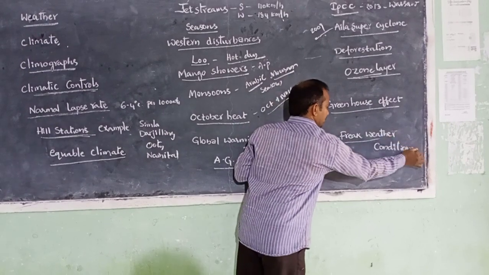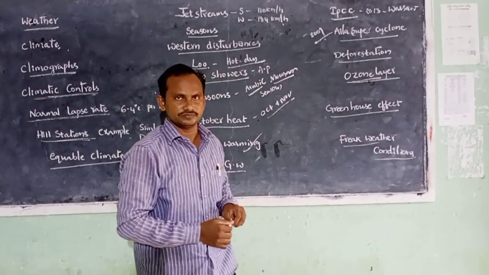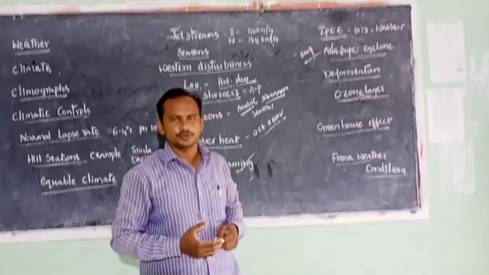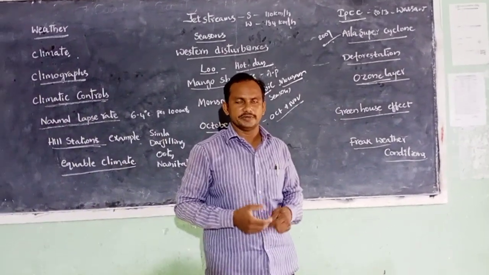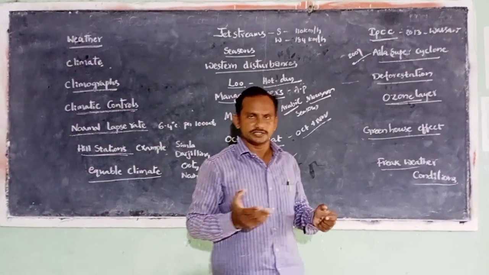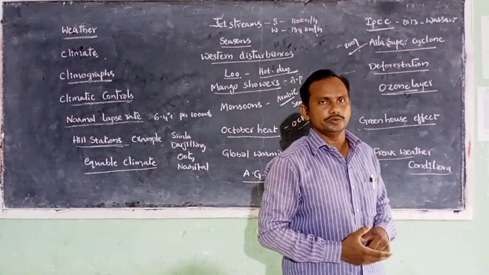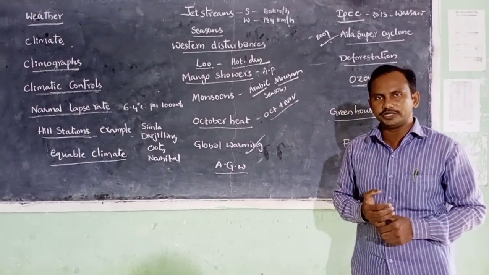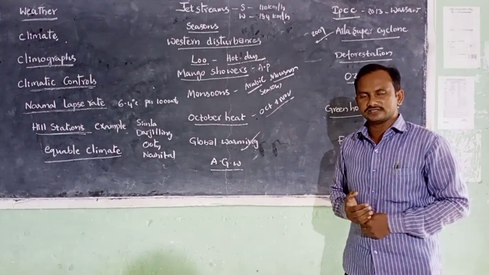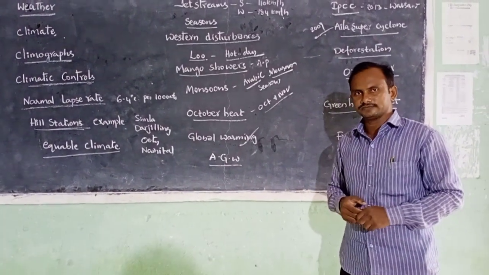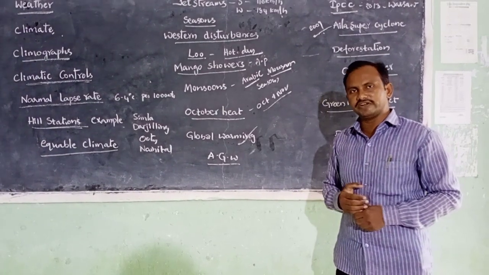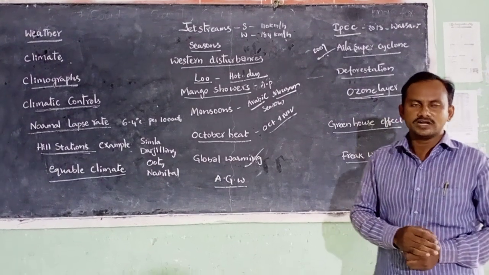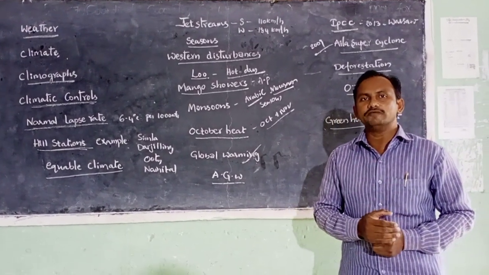Let's see freak weather conditions. We discussed in the beginning of the lessons. The Indian Meteorological Department finds it very difficult to predict future weather events because nowadays weather systems have been behaving in a peculiar way. Take the examples of extreme summers in our country, hailstorm in Chevella region of Rangareddy district, cloud burst in Uttarakhand and heavy showers of rainfall in Ongole.